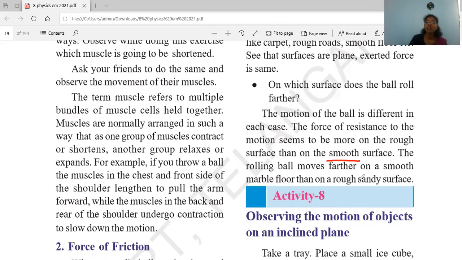So that's why we can see the force of resistance to the motion seems to be more on the rough surface. That means frictional force is more on the rough surface than on the smooth surface. So the rolling ball moves further on a smooth marble floor than on a rough sandy surface.